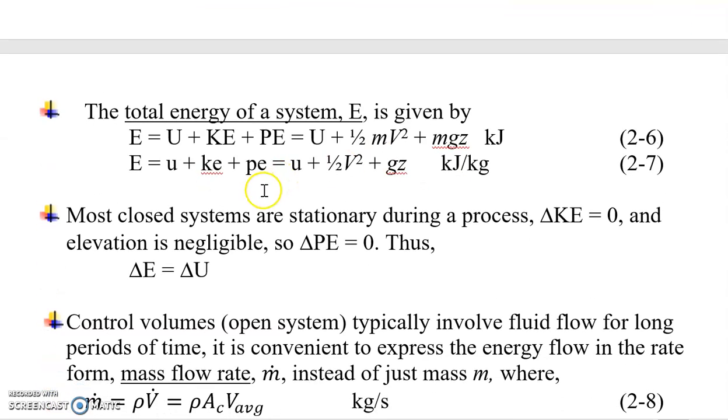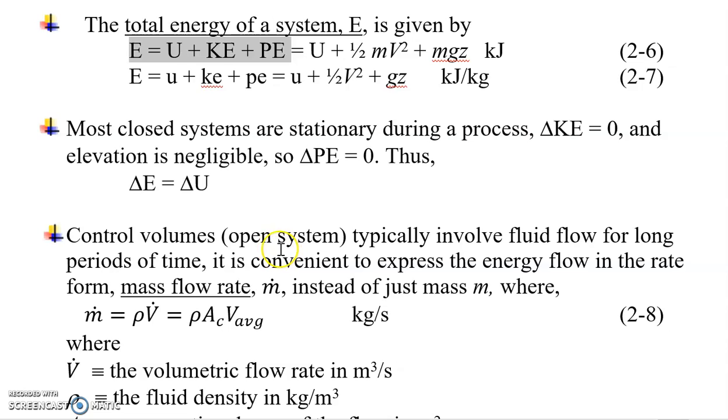Let's go back to the energy of the system. The energy of the system consists of the contributions by the internal energy, kinetic energy, and potential energy of the system, in kilojoules. If it's in kilojoules per kilogram, the symbol used is lowercase.